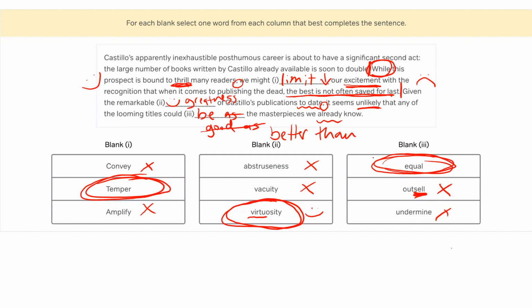Finally, even though we know how to attack these complicated 3 blank questions now, remember that they are still likely to take longer than other questions on the verbal section. So consider, if you're low on time, spending more time with other questions that are going to do the same thing for your score as this more complicated question will, and coming back to this one at the end of the section.